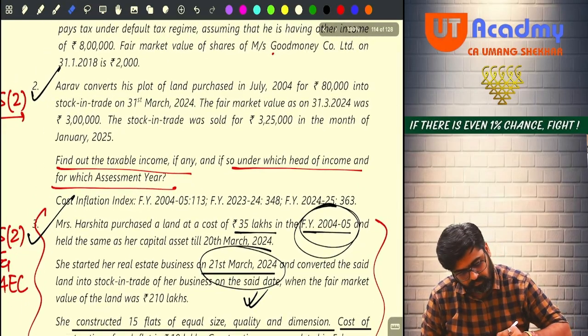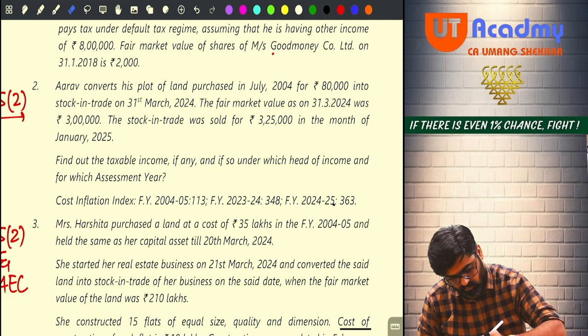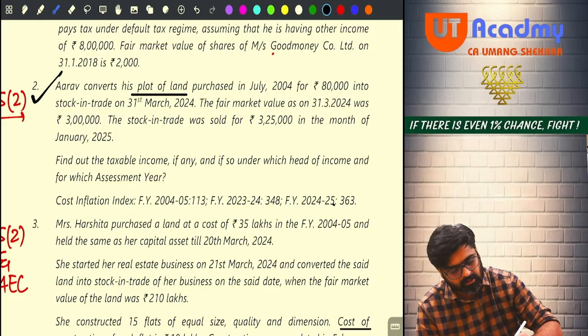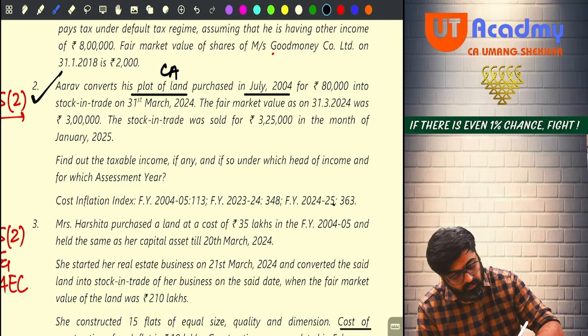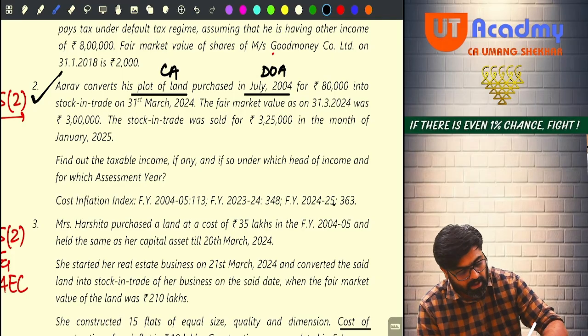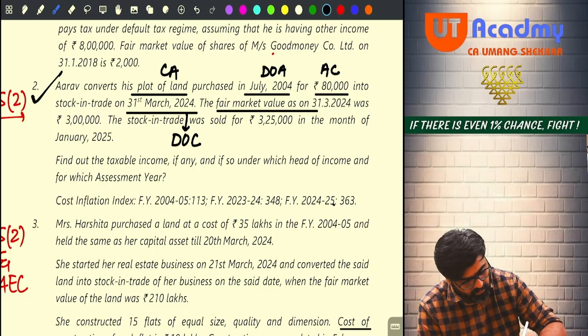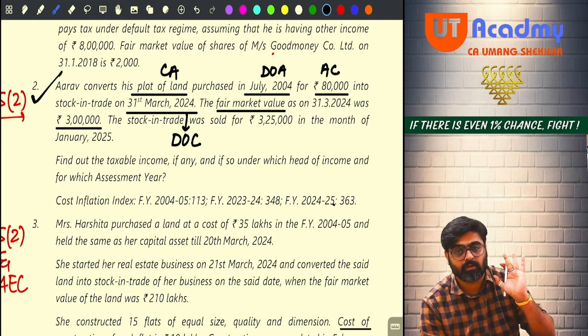Question number 2. Arav converts his plot of land, meaning a capital asset, which was purchased in July 2004, meaning this is the date of acquisition, and 80,000 was the actual cost of the capital asset, into stock in trade on 31st March 2024. Can I say 31st March 2024 is the date of conversion? Yes, sir. The fair market value as on that date was 3 lakhs. So this 3 lakh is the fair market value as on the date of conversion.